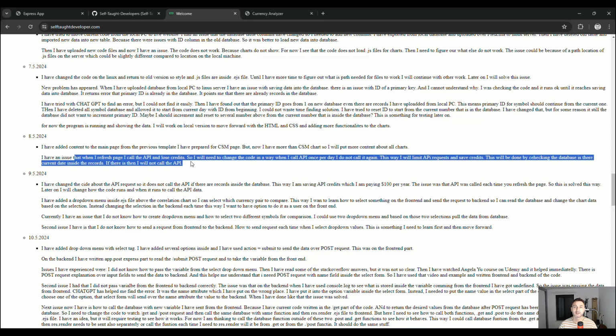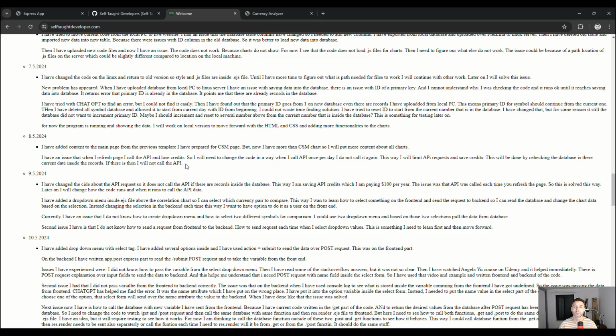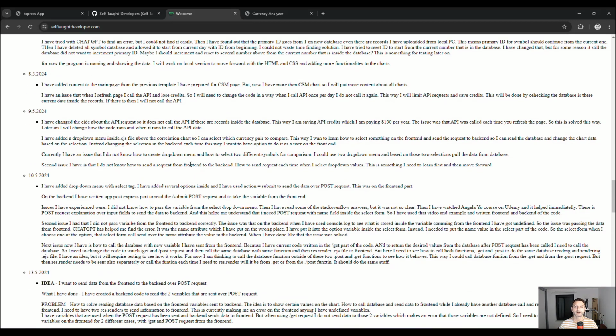So after I moved forward from this primary ID issue, I had a problem that the API was being called too much, and I was losing around 1,000 credits per day, which was not okay, because I have 10,000 credits per month from the API. So I solved that. The issue was that whenever I refresh the page on the local machine, I lose 20 credits.